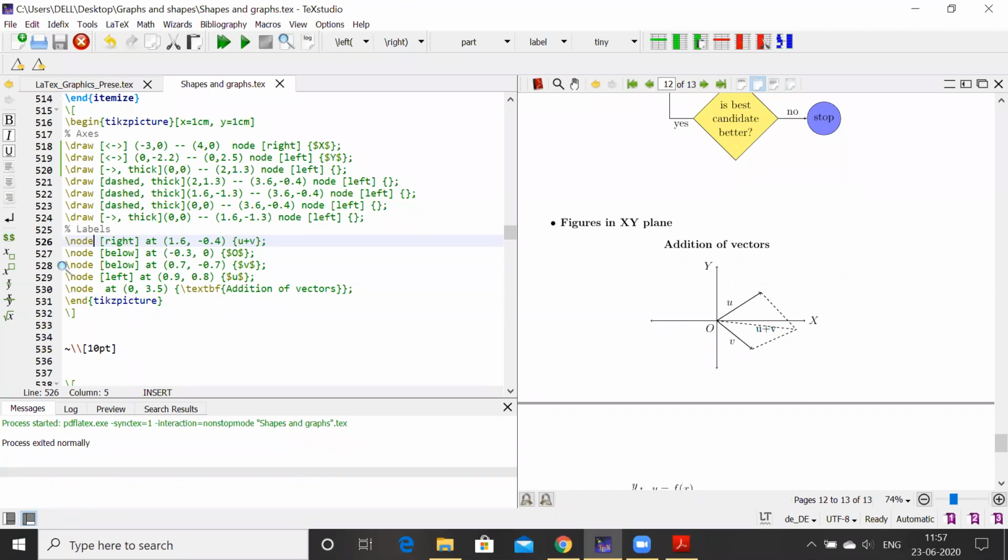I have used this \node right at, and I have defined the position 1.6, minus this. I have to decide which position it should be so that I can write those coordinates here and the labels appear over there. It's all needed from your side, where you require those labels and positions, so that you can label as per your requirement.